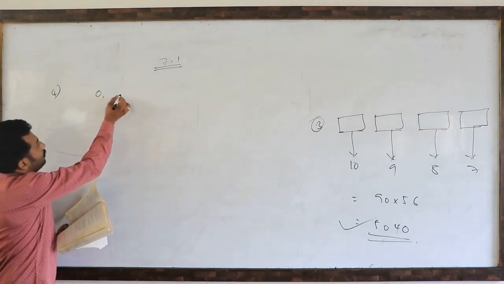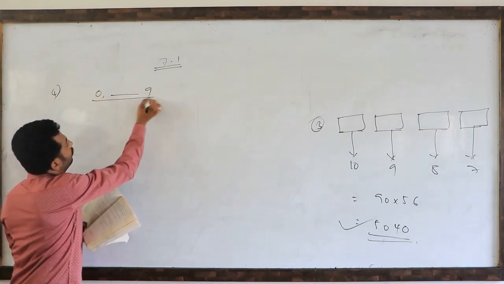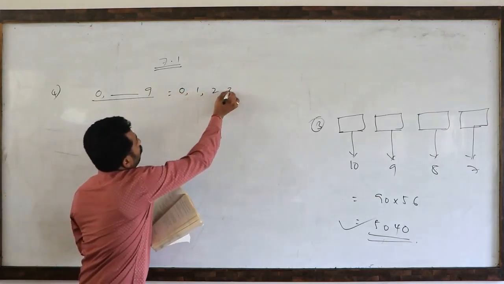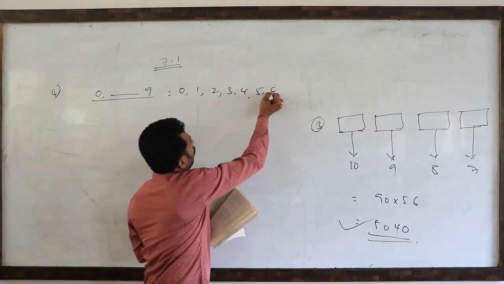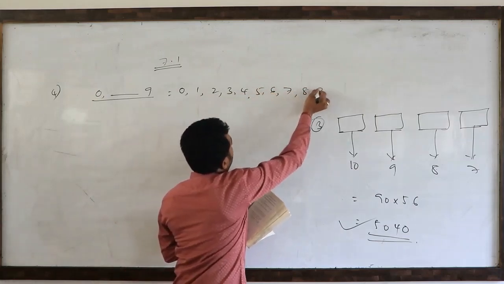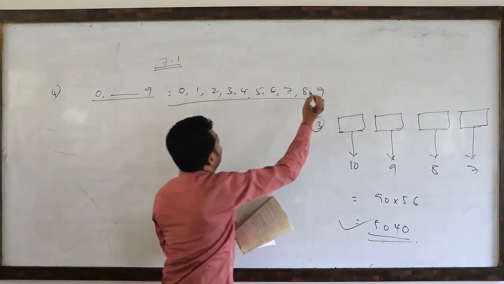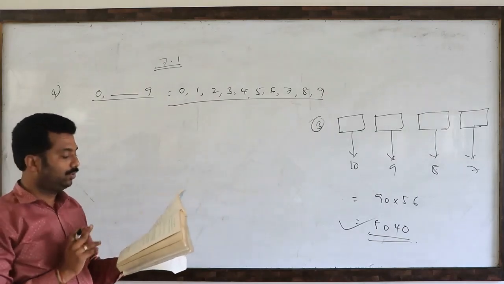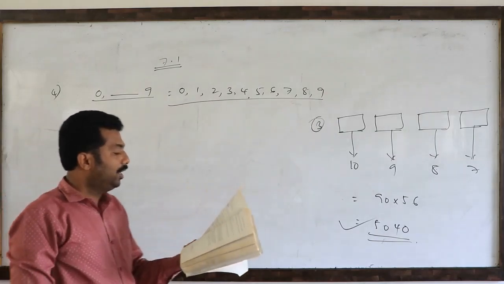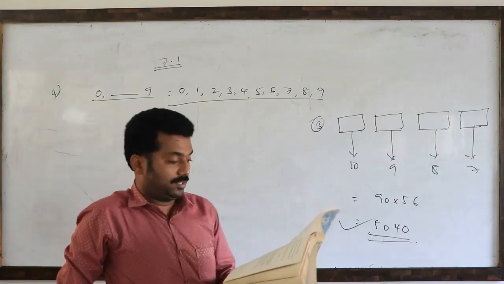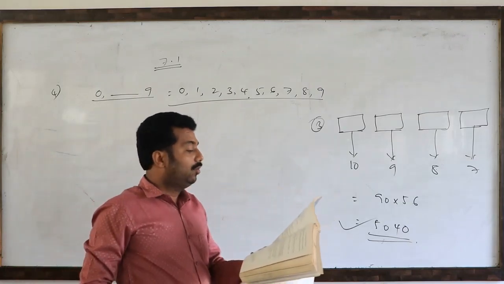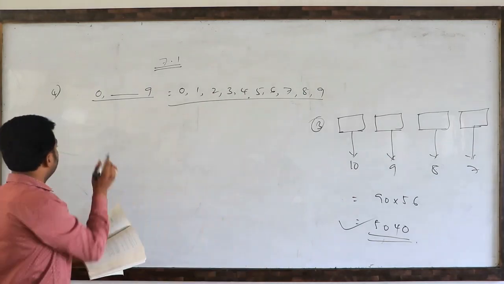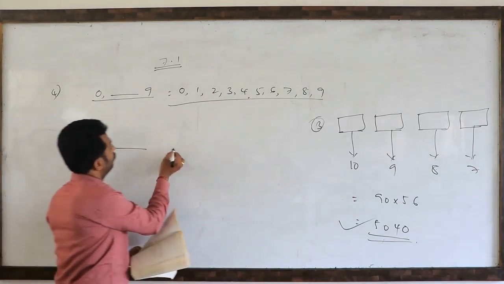Using the digits 0 to 9 means 0, 1, 2, 3, 4, 5, 6, 7, 8, 9. There are 10 digits, 0 to 9. So we have to use these 10 digits to form 5-digit telephone numbers. Once again, read: how many 5-digit telephone numbers can be constructed?